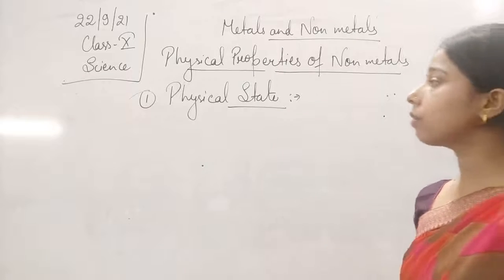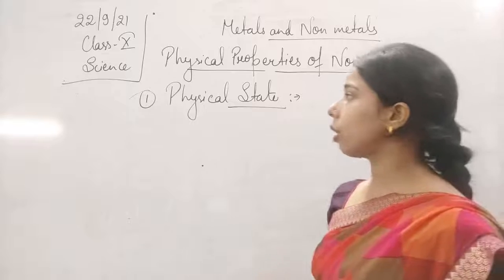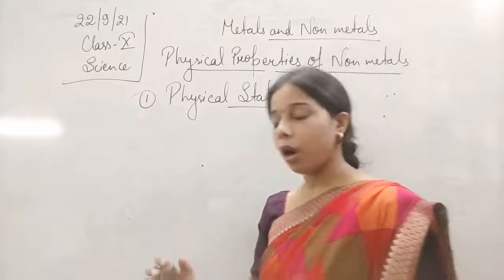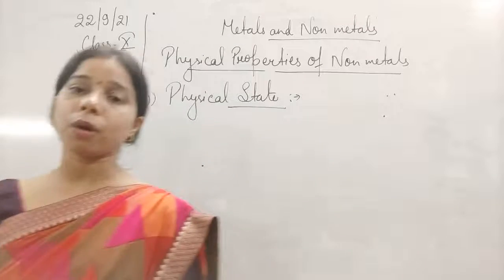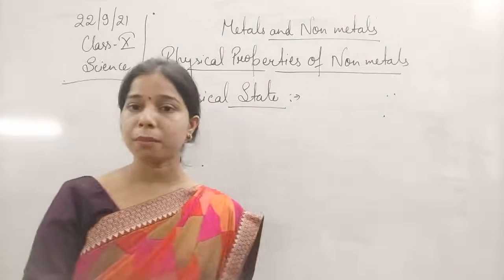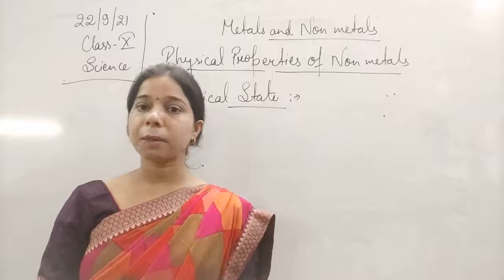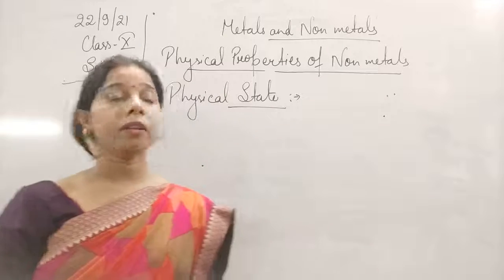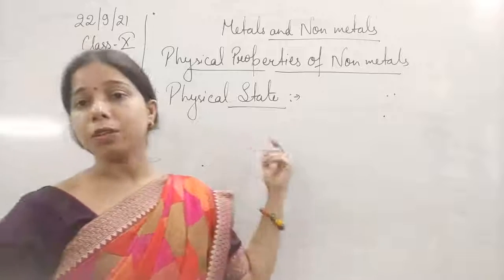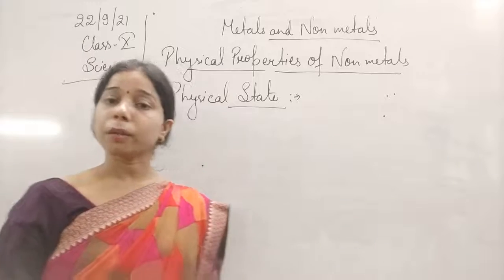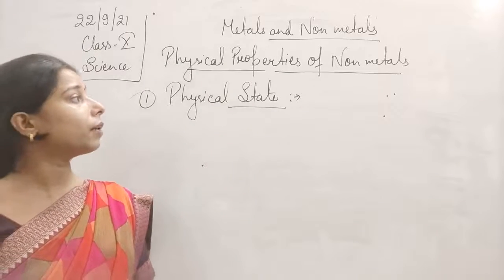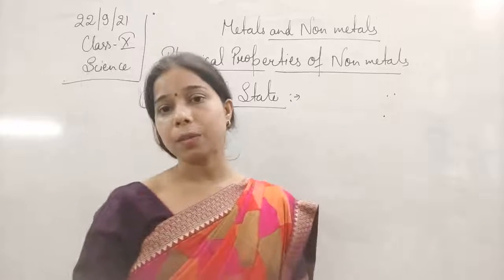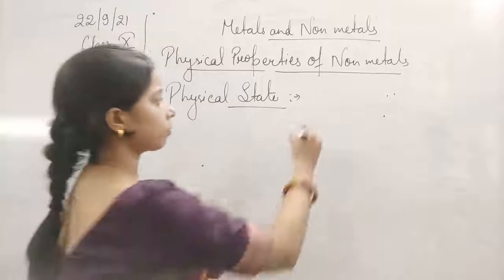What about in case of a non-metal? In case of a non-metal, it can exist in all three forms. Most of the non-metals are generally in the gaseous form, they exist as gas at room temperature, but some of them exist as solid, while bromine exists as a liquid. So on the basis of that, we can say that non-metals can exist in solid, liquid as well as gases.